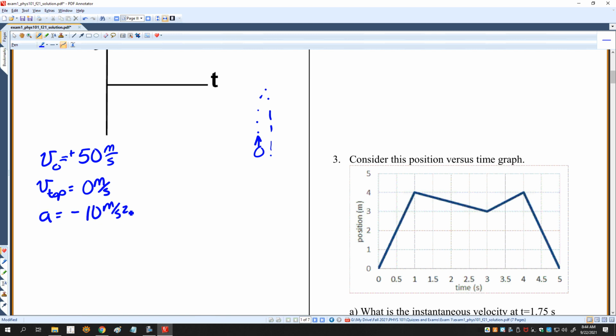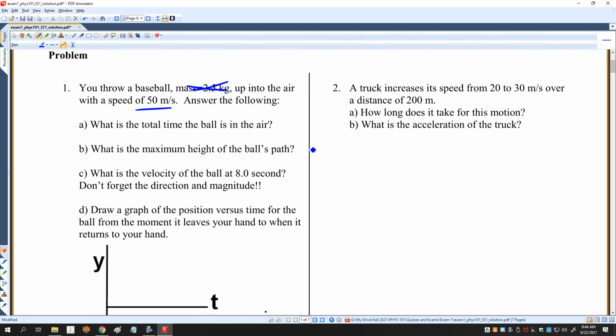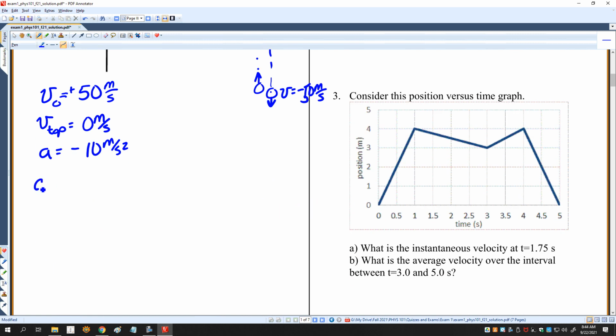I do know, by the way, that the velocity at the bottom over here is equal to minus 50 meters per second. But I'm probably not going to use that. So let's see. The first thing I want to know is what is the total time that the ball is in the air.